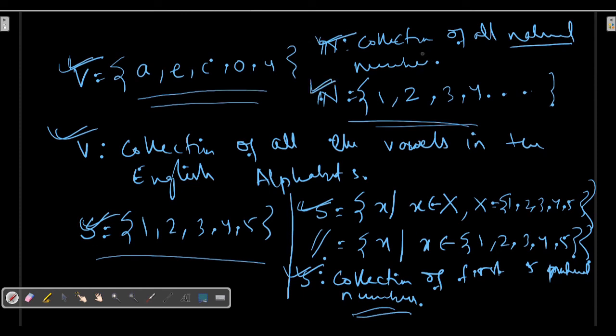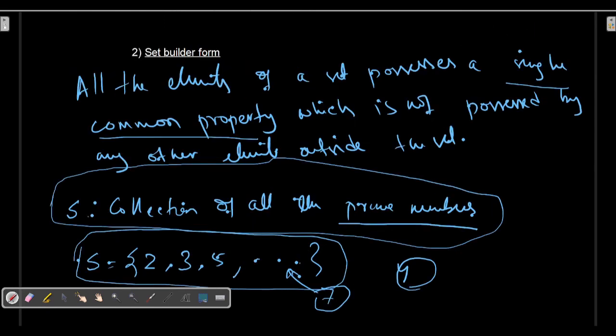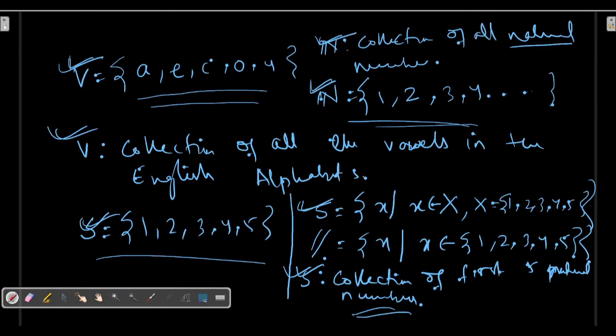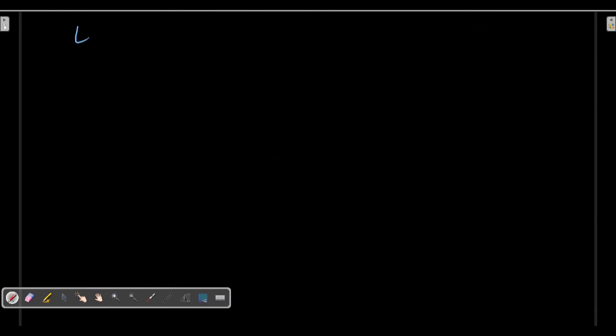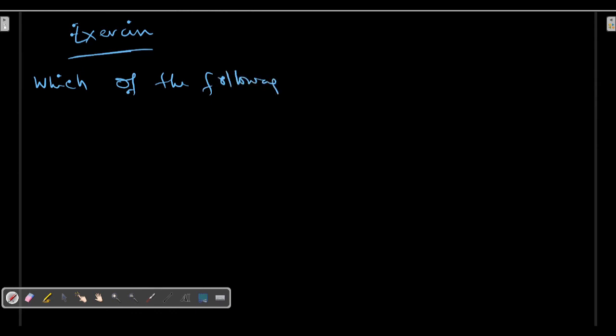You can also comment on the comment section some examples related to what we have read in today's class. Let me write this. It is an exercise for you. First, which of the following are sets?